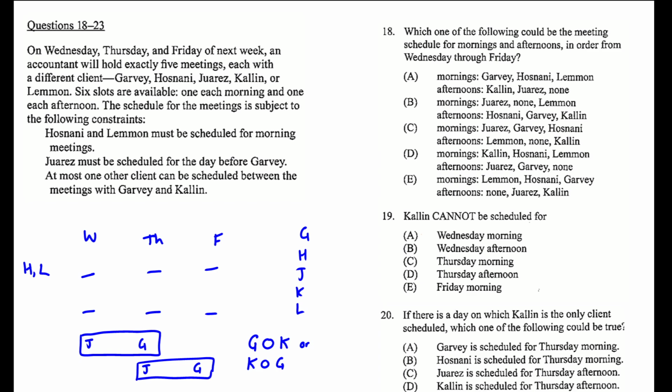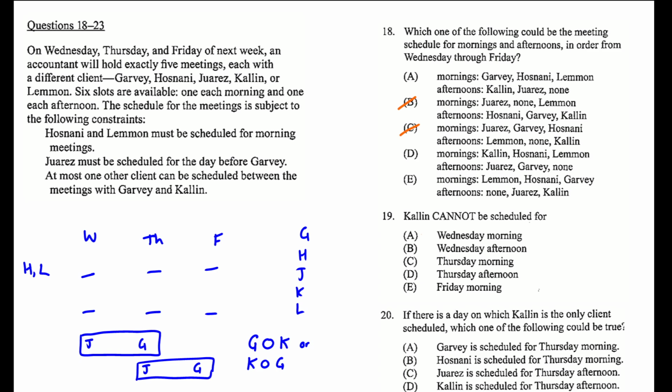I don't know if there are any deductions that we can make right away, but we'll just check question 18 because it's a rule question. Which one of the following could be the meeting schedule from Wednesday through Friday? Four of these will be eliminated just from the rules themselves. So let's make sure that H and L are always in the morning. That happens in A. In B, we don't have H in the morning. In C, we don't have L in the morning. Then we have D and E.